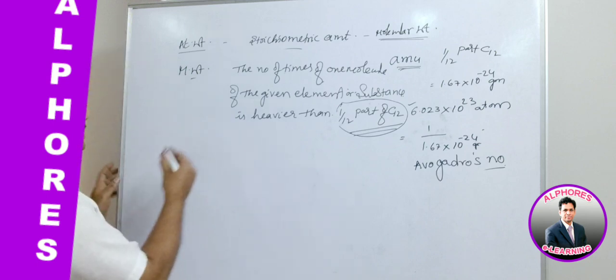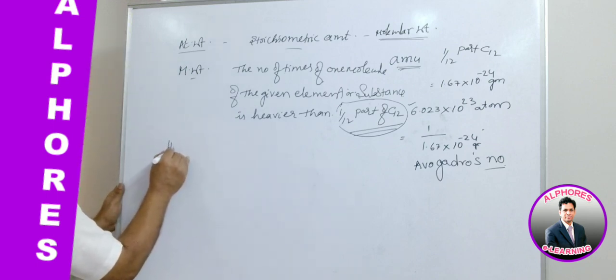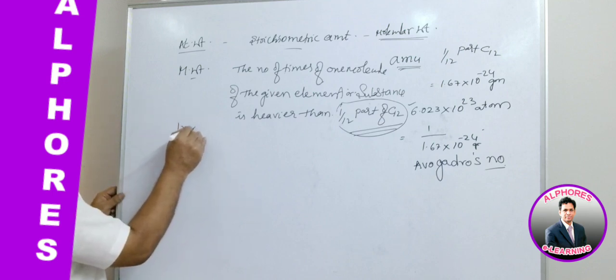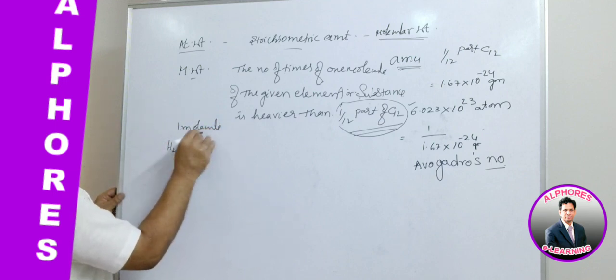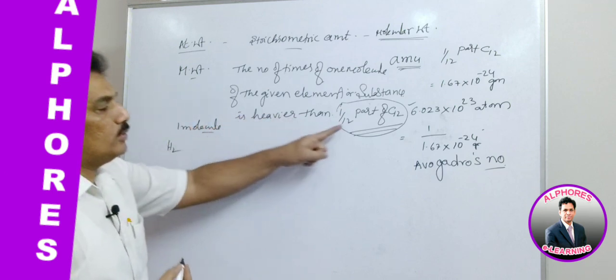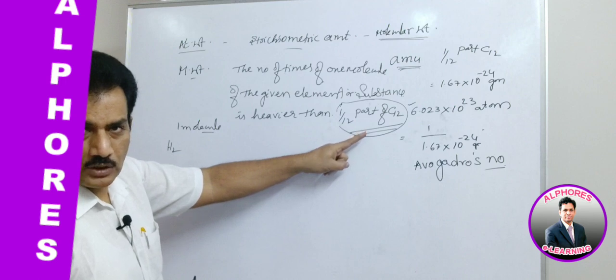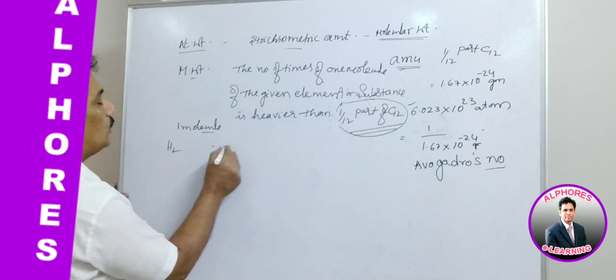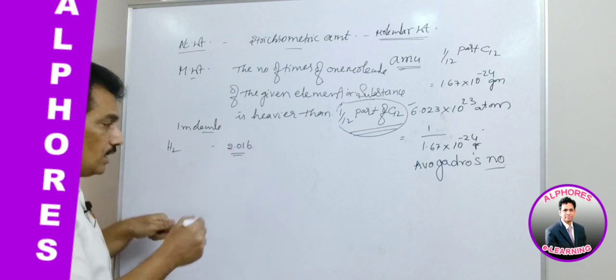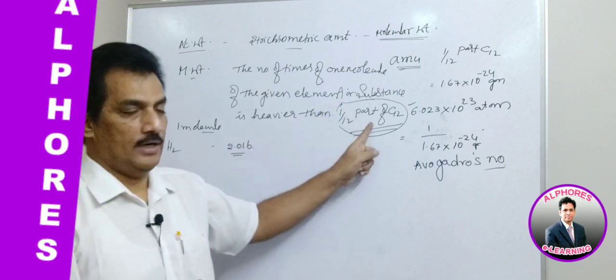Let us consider, for example, hydrogen. Here we are considering one molecule. One molecule of hydrogen, when compared to this 1/12 part of carbon 12 isotope, is 2.016 times heavier than this one.